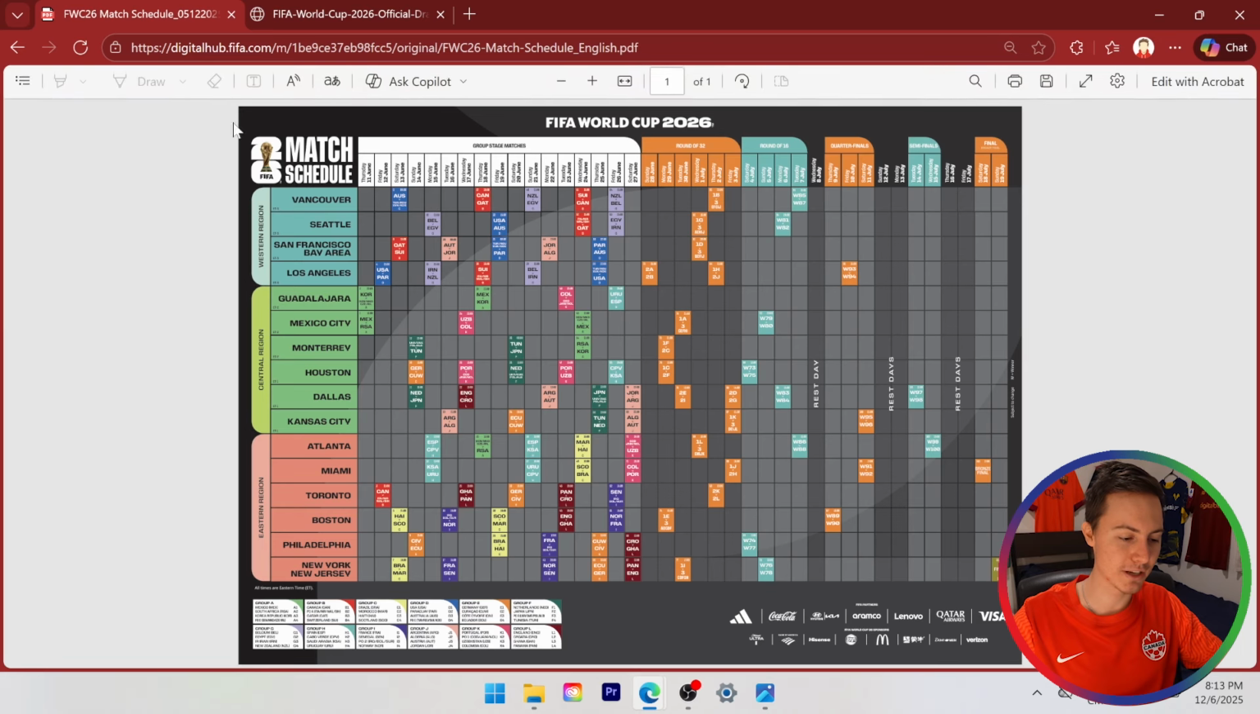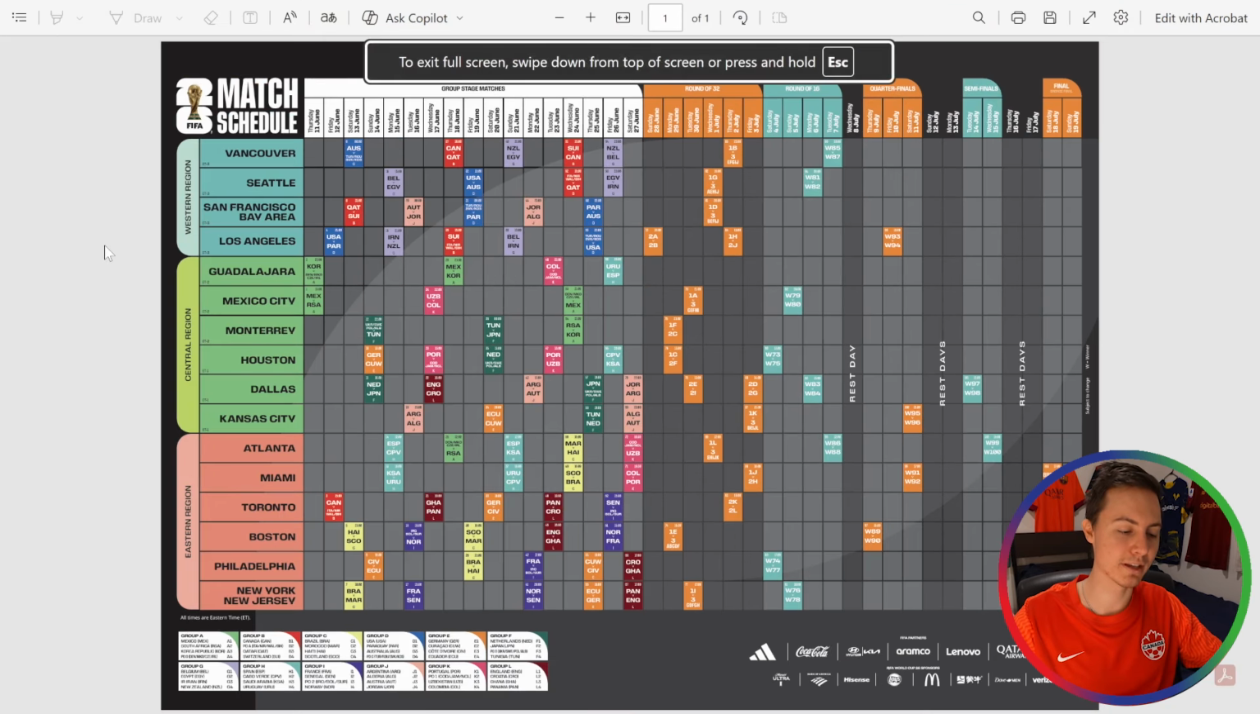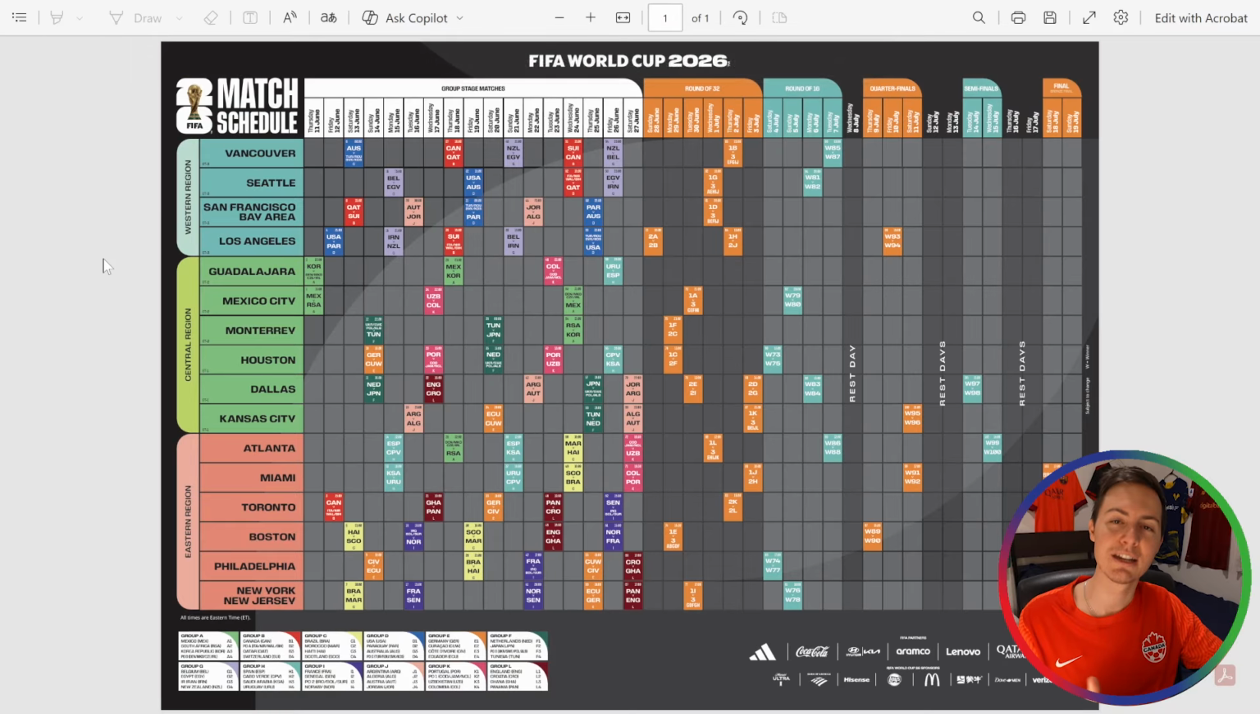This is the official match schedule for the 2026 FIFA World Cup. These are all 104 matches that we have here. 72 games in the group stages, 32 games in the knockout rounds. It's going to be absolute cinema.